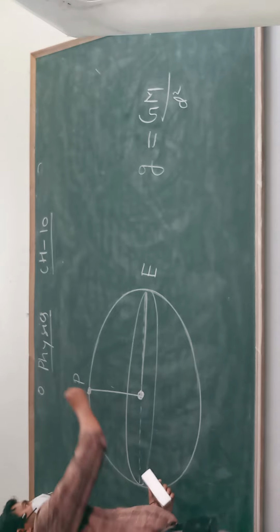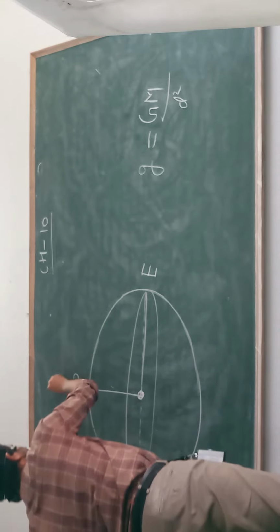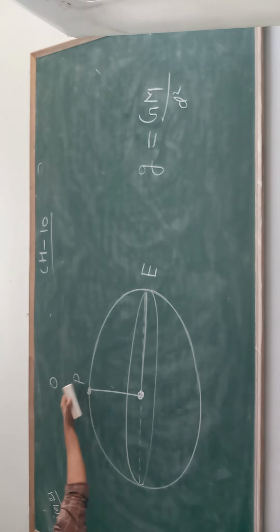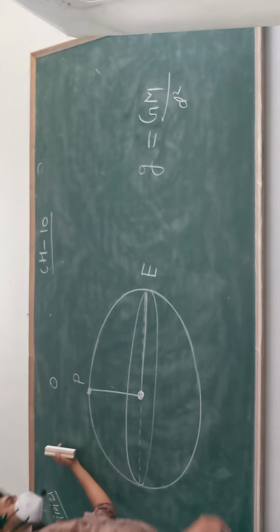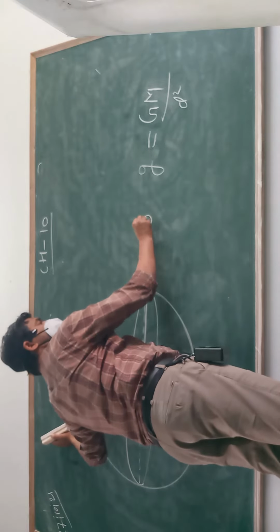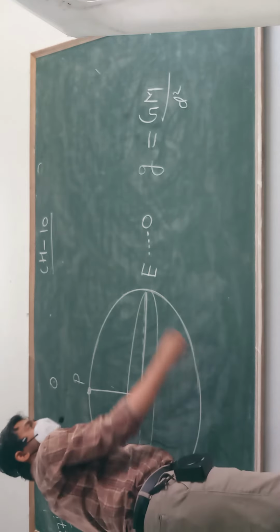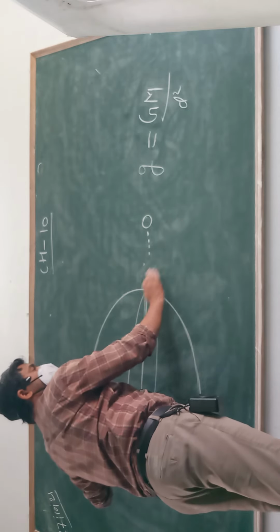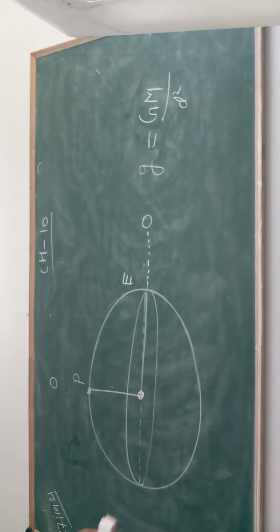And an object is falling from here, suppose, and an object falling from here, in this direction, under gravity.